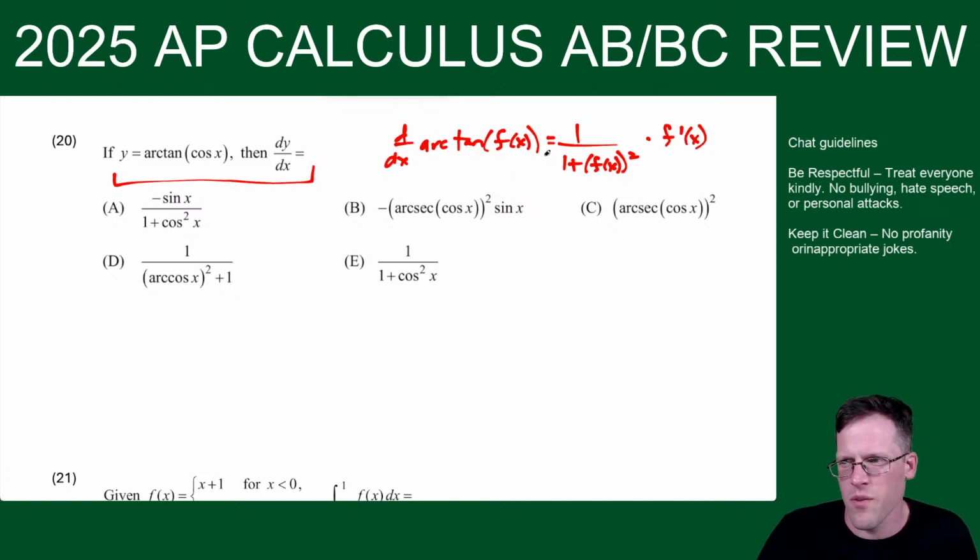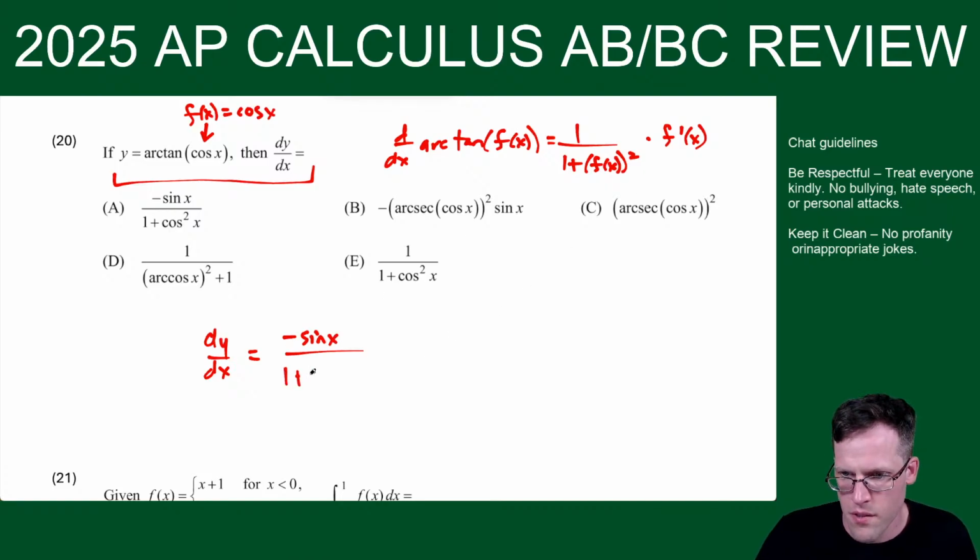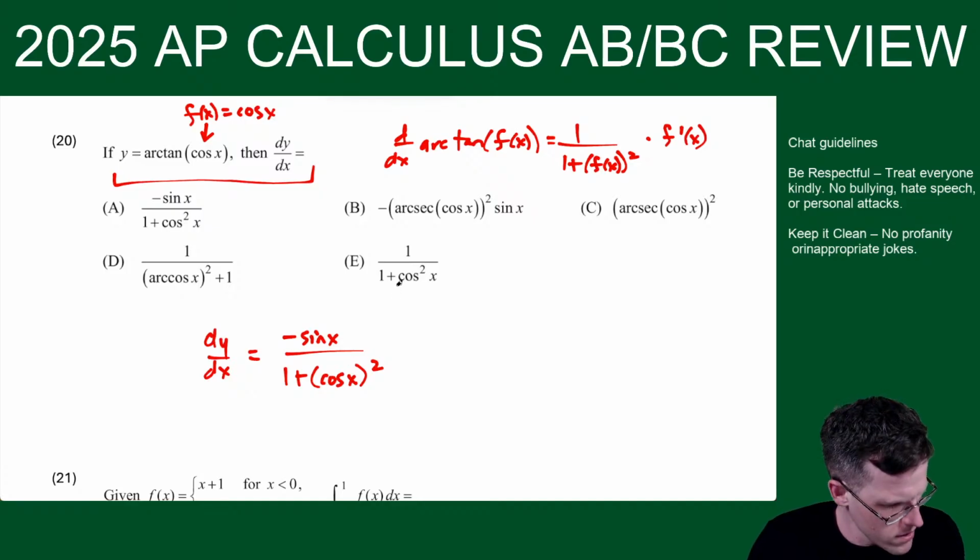Okay, so here, when I use that idea, it's like saying here that the function f of x is cosine. So dy dx is equal to f prime, which would be negative sine x, over 1 plus that inside function squared. So 1 over 1 plus cosine x squared. And that is looking like choice A. All right, so choice A it is.